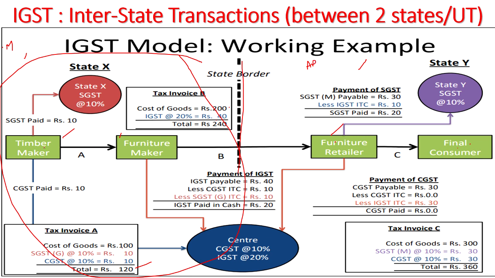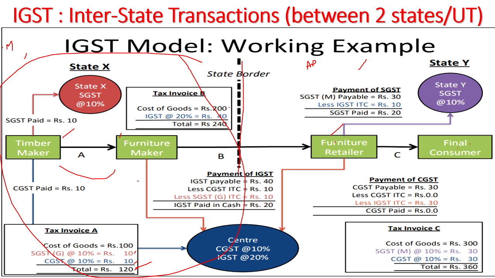And the timber maker, whenever he sells the goods for 100 rupees, tax will be imposed, 10 rupees, 120. CGST plus SGST will come into picture because the transaction is within the state. So 100 plus 10 plus 10, 120 rupees.